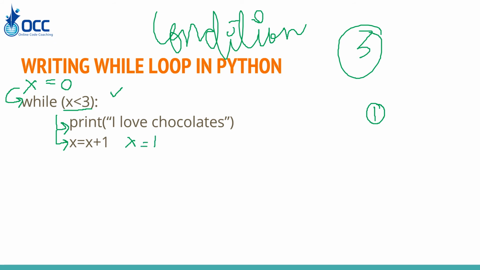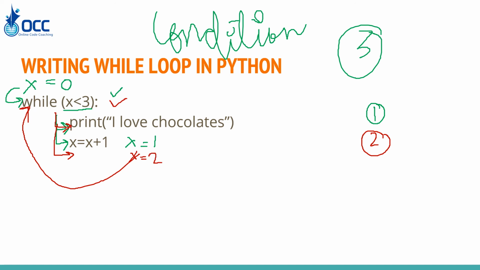Then it will go back to the loop and check. Now x is 1, so 1 is less than 3, which is correct. It will print I love chocolates for the second time. Then it will increment the value of x again by 1, so now the value of x becomes 2.